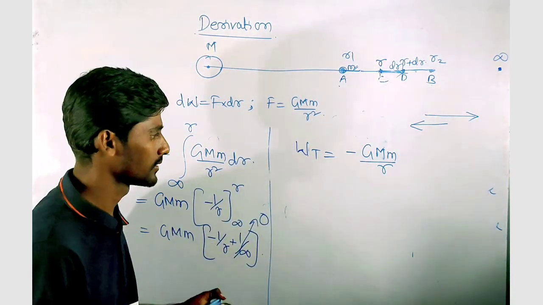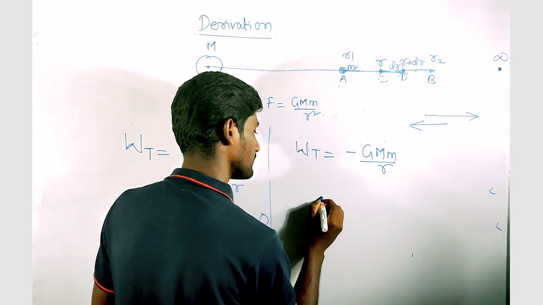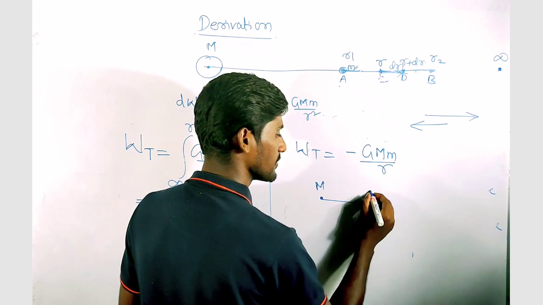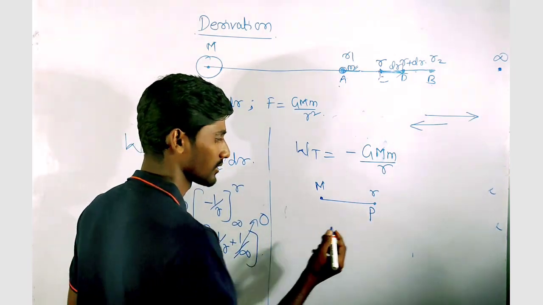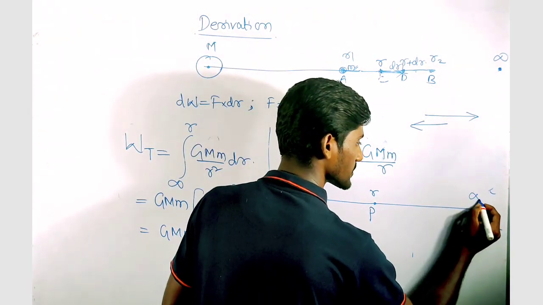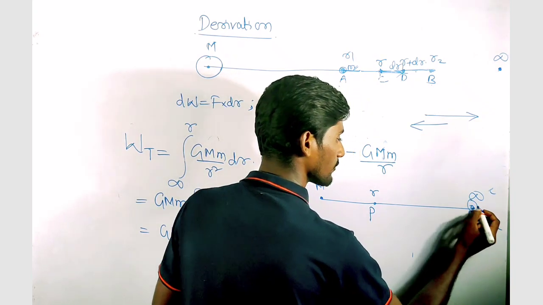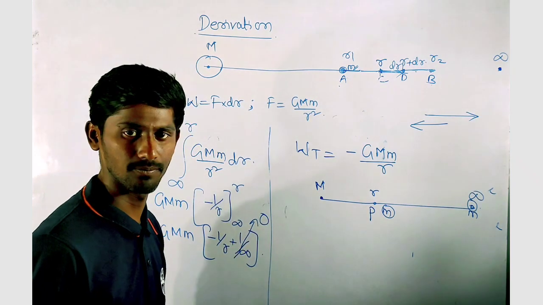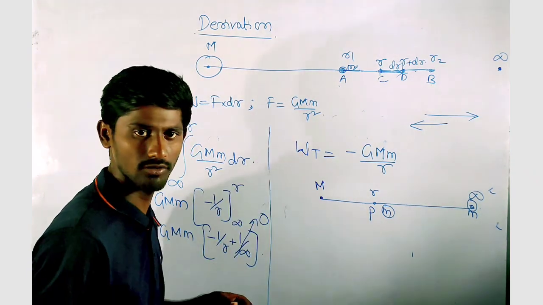This is the source mass, and this is some point P which is at a distance of r. So I have brought this small m particle from infinity to this point P. So that is the total work done.